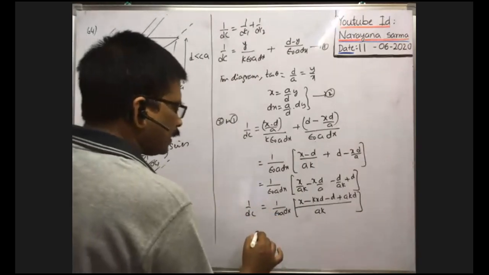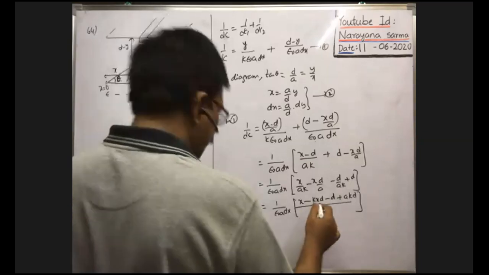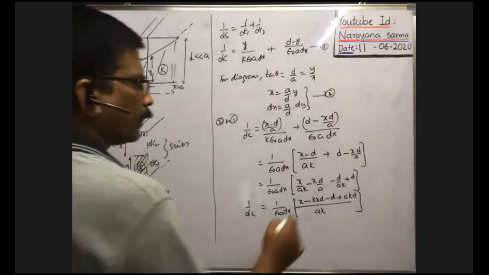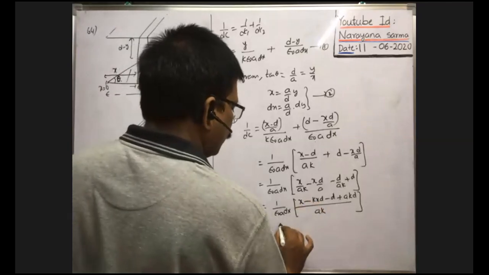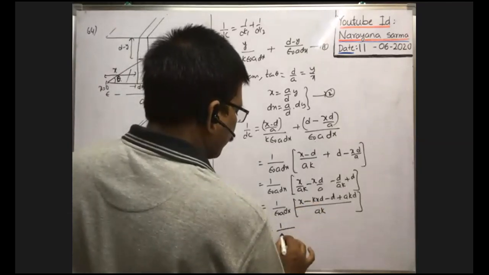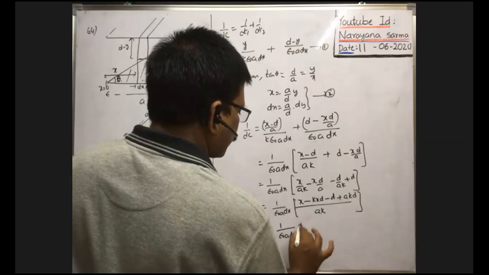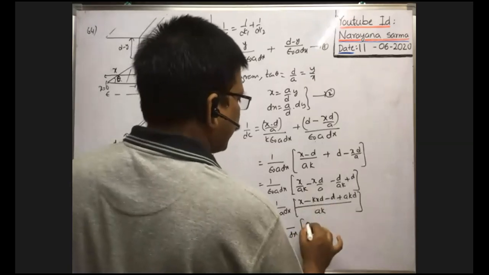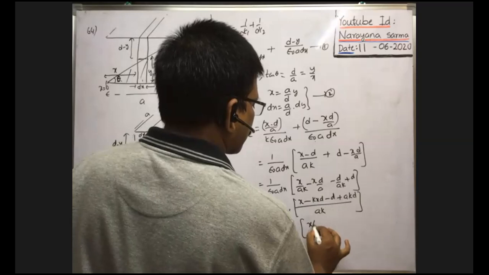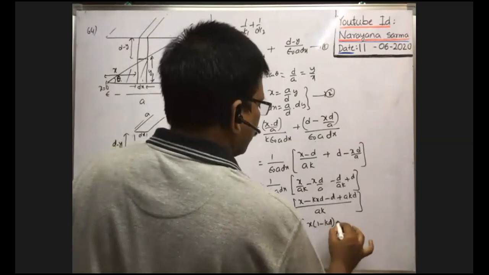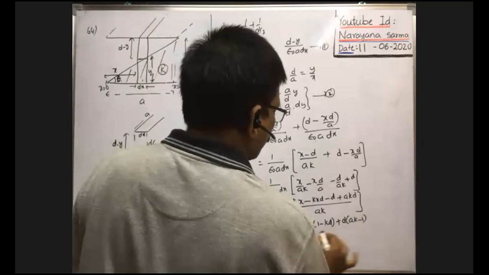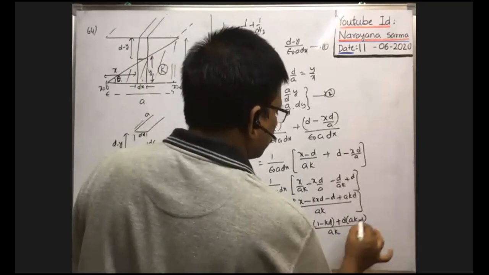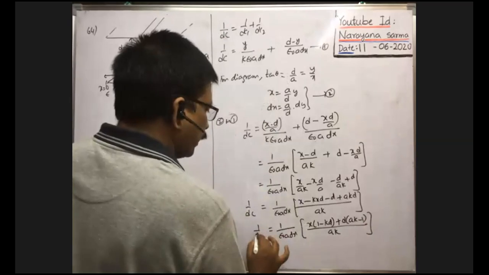Therefore, dc is equal to something you write. Is there any common we can take here? In this, can we take anyone common? X here we can take common. 1 by epsilon naught a into dx into, here you take x common, x of 1 minus k into d, plus here d you take common, ak minus 1 whole by a into k. This is 1 by dc value.